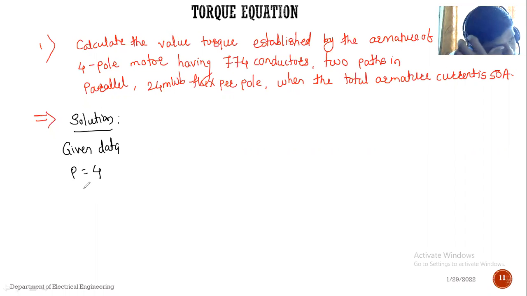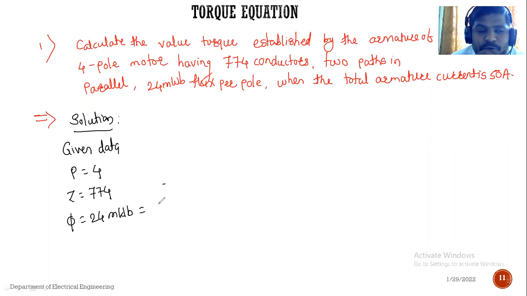Z is equal to 774. That means total number of conductors दिले आहेत. हा, next. Phi is equal to 24 milliweber.